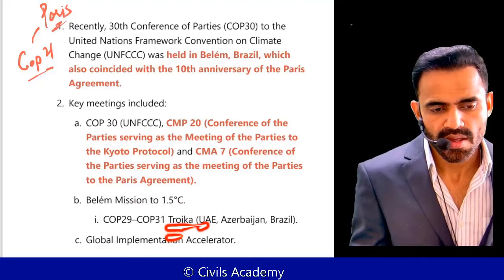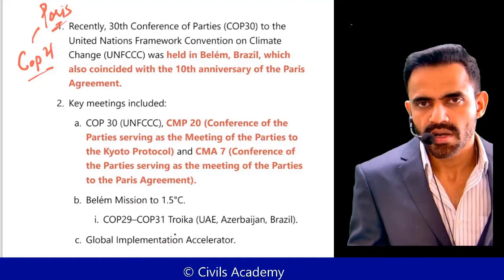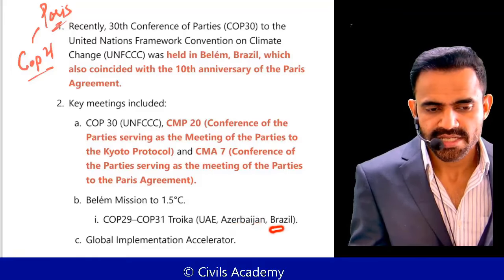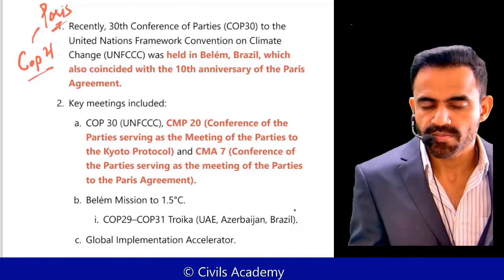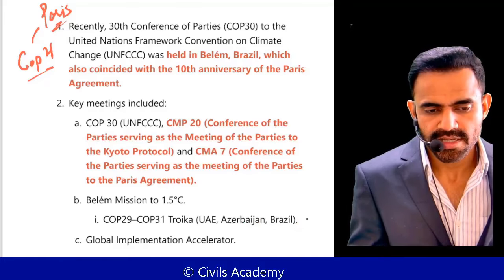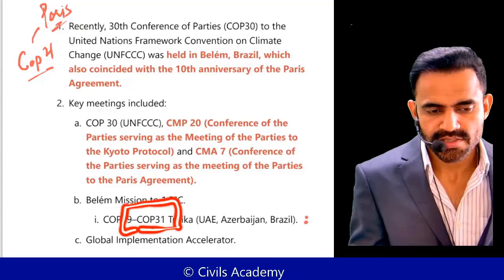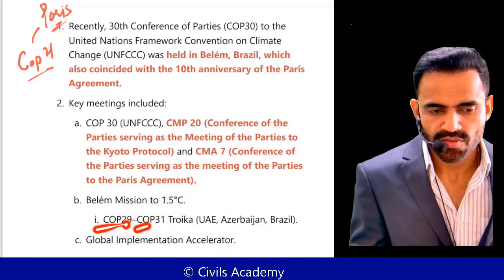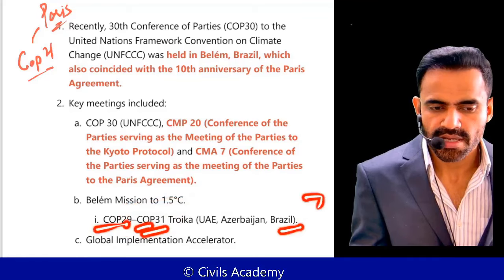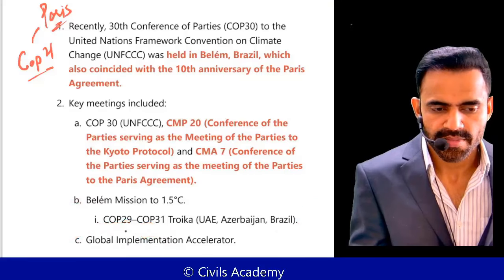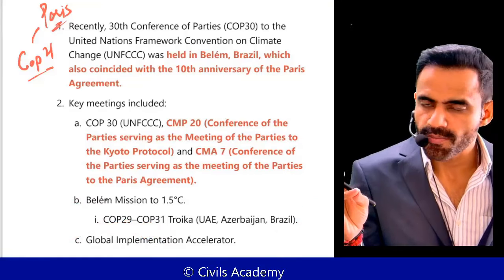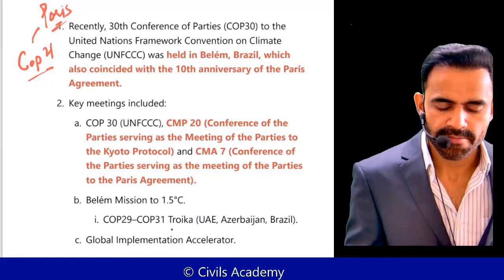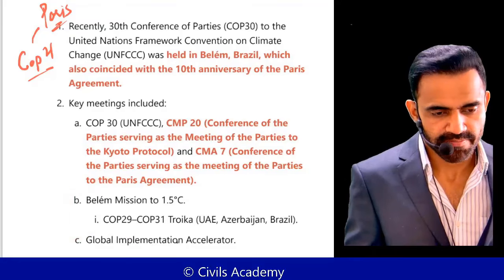Okay. Now there is a troika. Troika basically means the hosts. So who is going to be the host? Last year, Azerbaijan was host. Brazil was the host this time, and next, when we are referring to COP31, ideally it should have been Turkey. If we talk about 29, 30, and 31, it should have been Turkey. Please verify this because we are talking about a troika of 3 years: COP29, COP30, and COP31. COP31 will be hosted by Turkey. So please verify this. I'm not able to recall it properly.